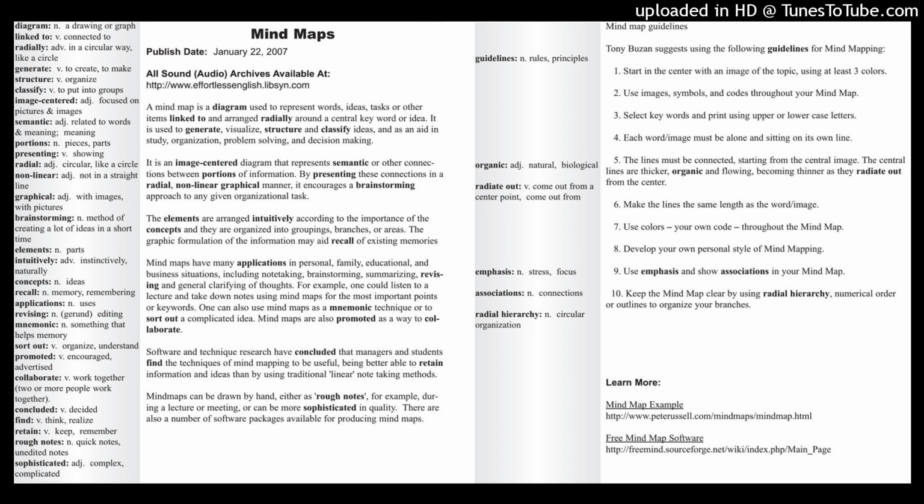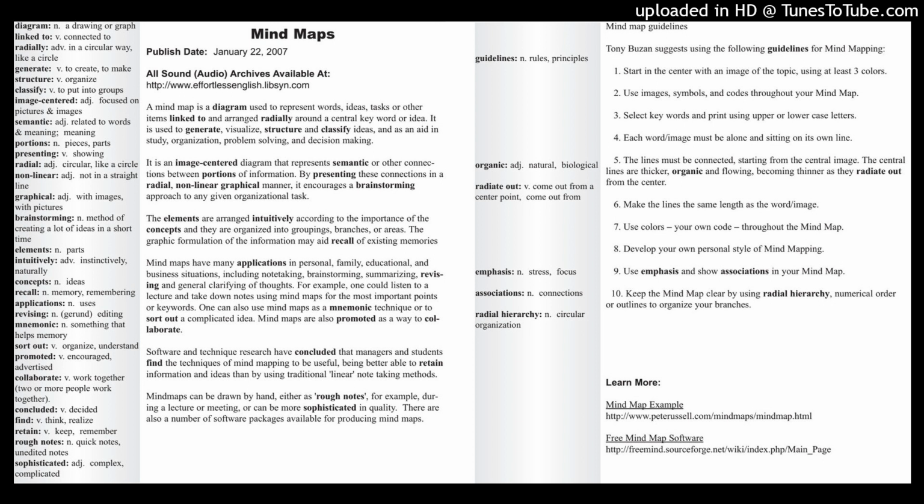Alrighty, let's go to number 9 first, actually. We see the word associations. It says, use associations, show associations in your mind map. In this case, associations means connections, or relations, or relationships, right? An association means you're connected somehow to somebody or something. All right.